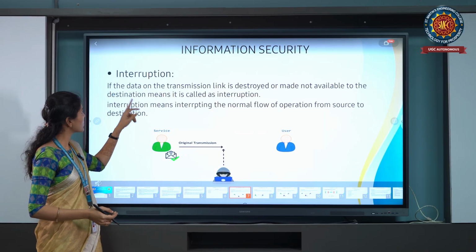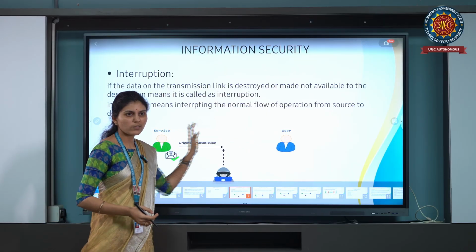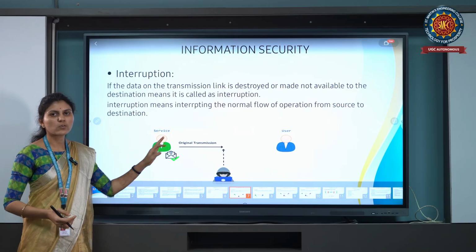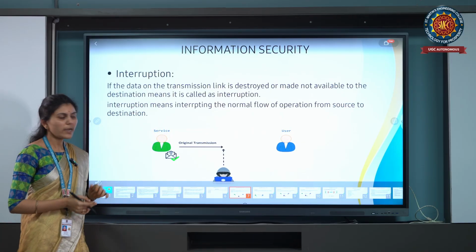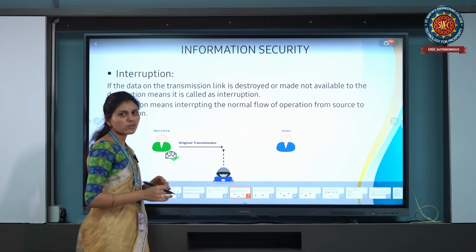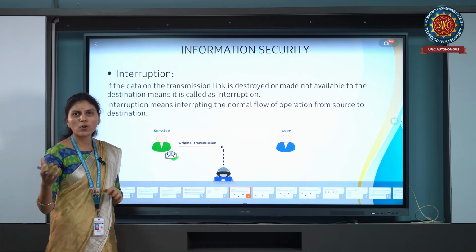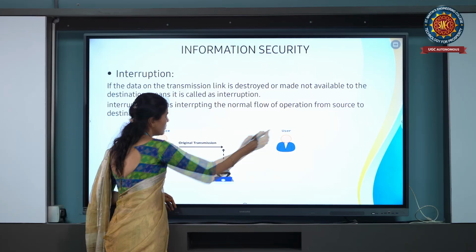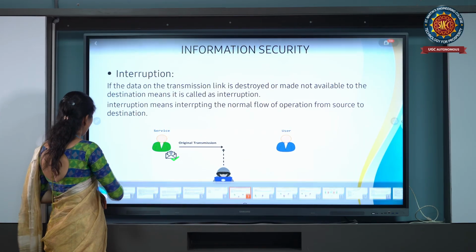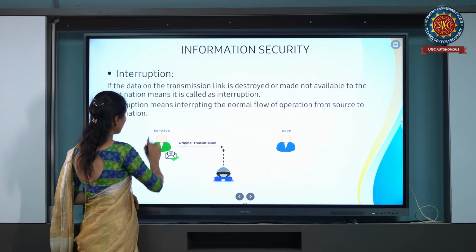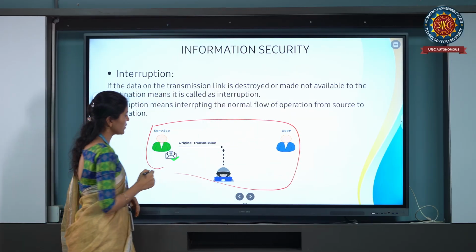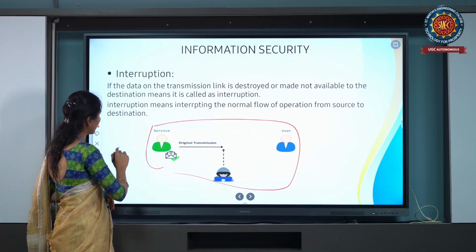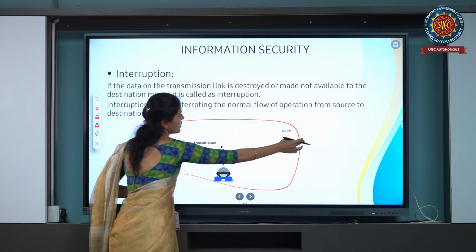See here, what is interruption? If the data on the transmission link is destroyed or made not available to the destination, this is called an interruption. So at last, will the destination get the information? No, he is not getting any information from the source person. This is called interruption. Then next, interception.